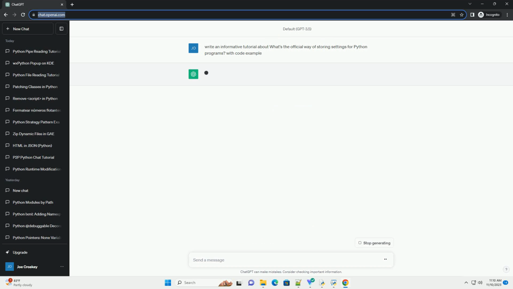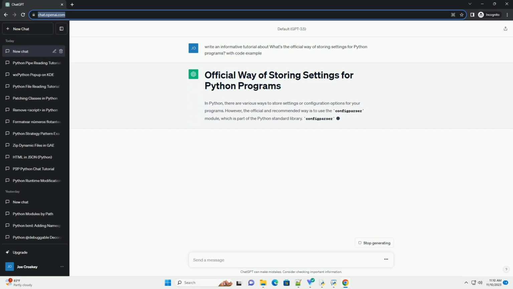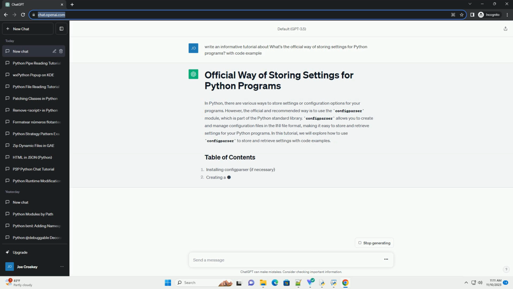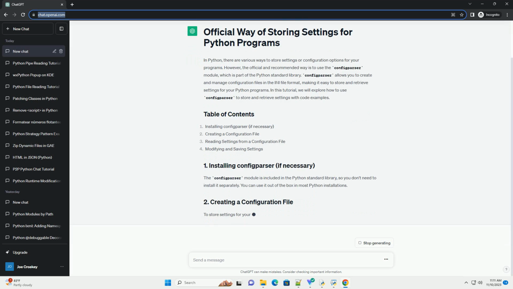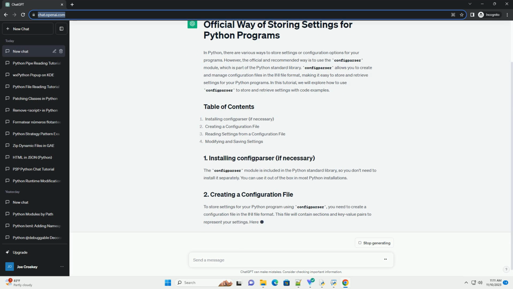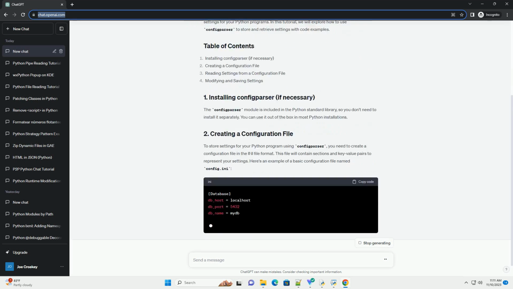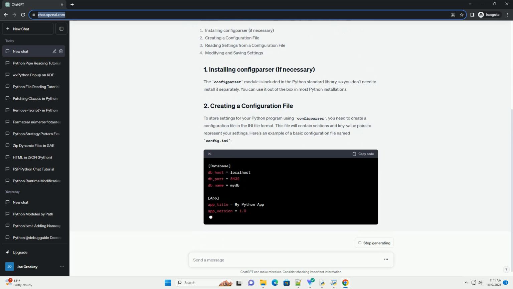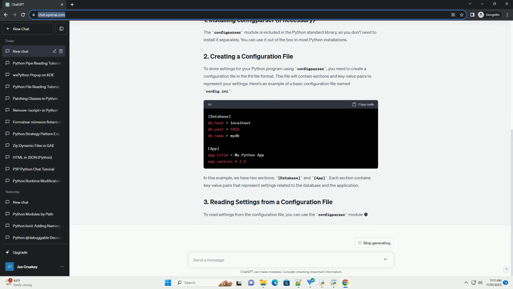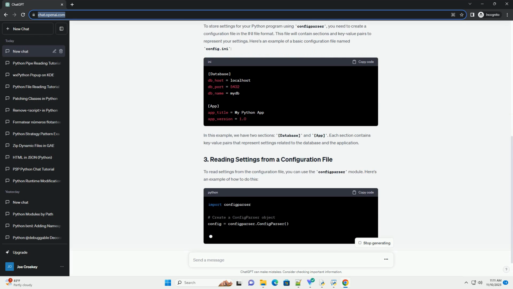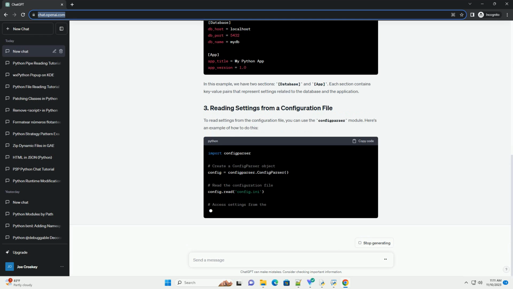In Python, there are various ways to store settings or configuration options for your programs. However, the official and recommended way is to use the configparser module, which is part of the Python standard library. Configparser allows you to create and manage configuration files in the .ini file format, making it easy to store and retrieve settings for your Python programs. In this tutorial, we will explore how to use configparser to store and retrieve settings with code examples.